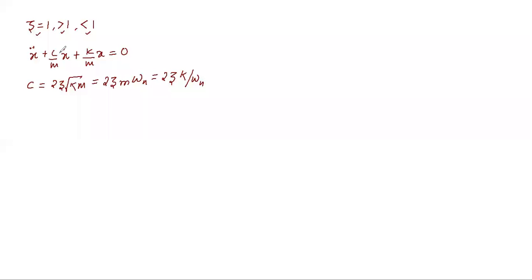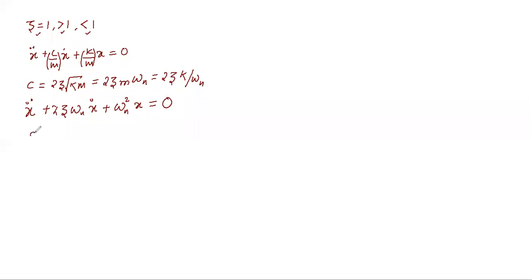Now just replace c by m or k by m in the form of zeta. Then we can write this expression: x double dot plus c by m, which is written as 2 zeta omega n x dot, right? Plus k by m, and k by m is what? Omega n, the natural frequency in radian, squared, times x equals 0, right?